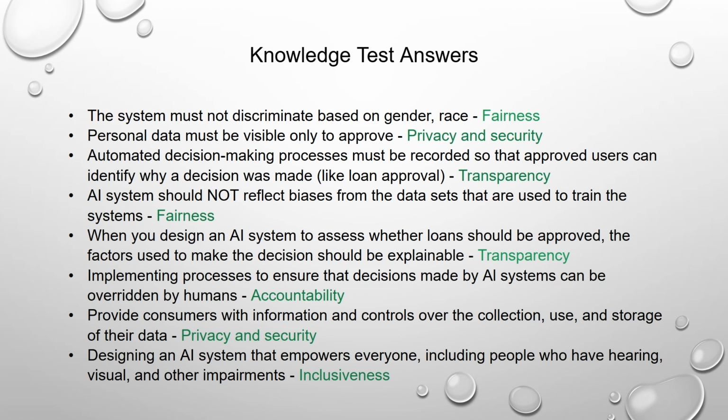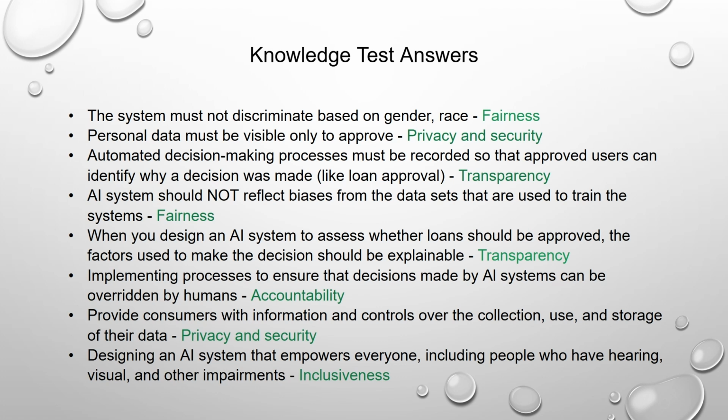Now, personal data must be visible only to approved users. So, visibility to our data. That comes in the privacy and security principle. Now, automated decision-making processes must be recorded so that approved users can identify why a decision was made, like loan approval or loan rejection. So the users can identify why a decision was made, the steps involved in that decision.